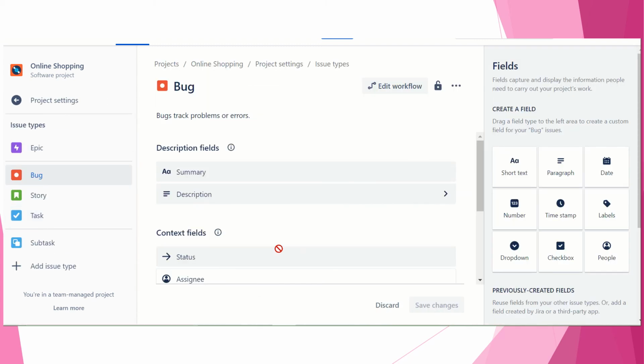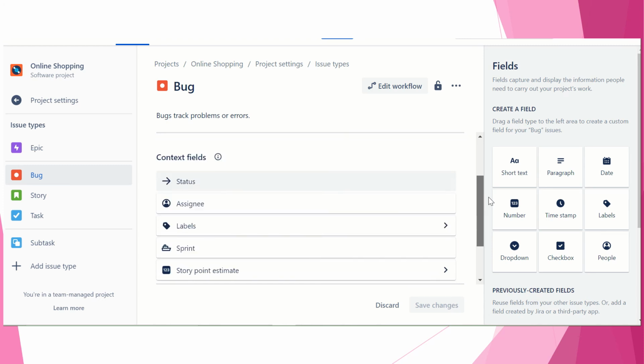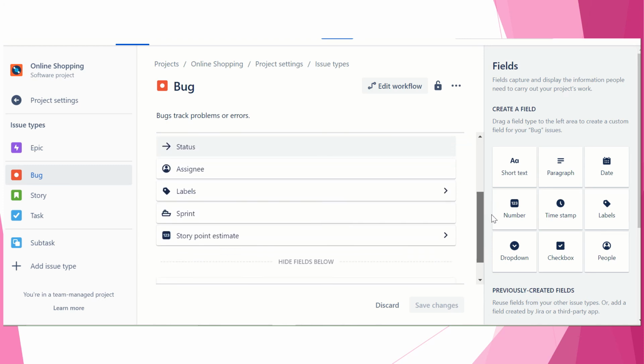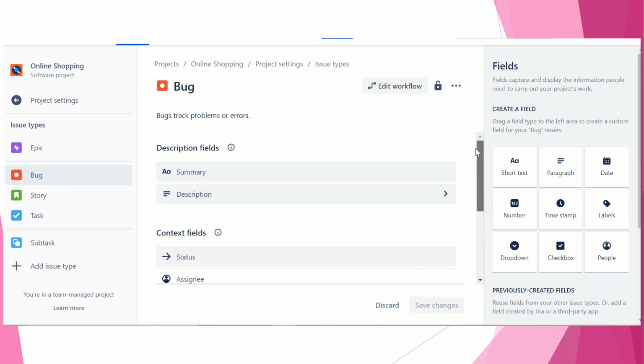Now look into the issue type, right? So here is the bug which I want to delete, the issue type. Okay, this is something. So assignee, label, story point, reporter, summary, description, Jira, edit this field.